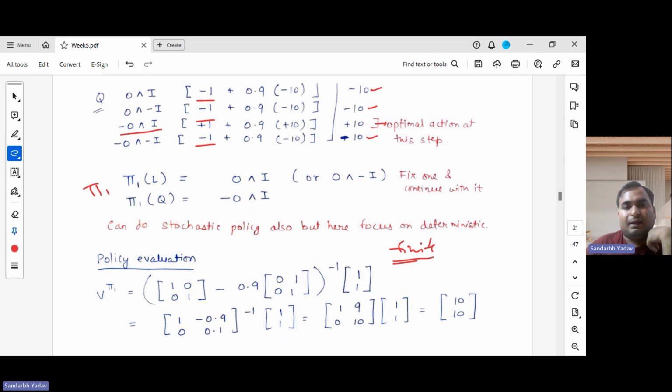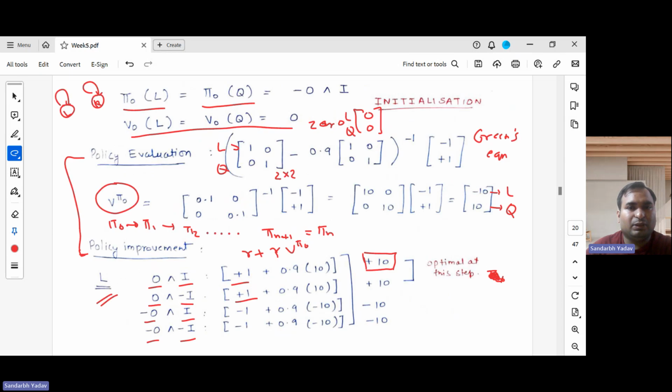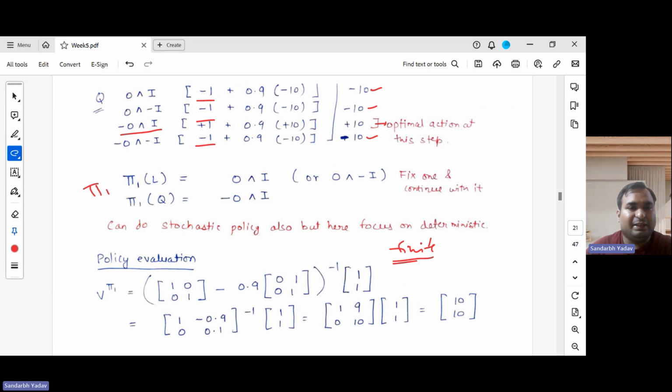Now, we compare again. We have that stopping criteria, right? Our policy pi one, is it the same as pi naught? No, it's not. Because in pi naught the actions were this, and here the change has happened at L state. So pi one is not equal to pi naught. So we need to go back to step two of the policy iteration algorithm and start with the policy evaluation again. So in a similar way, this is the identity matrix.